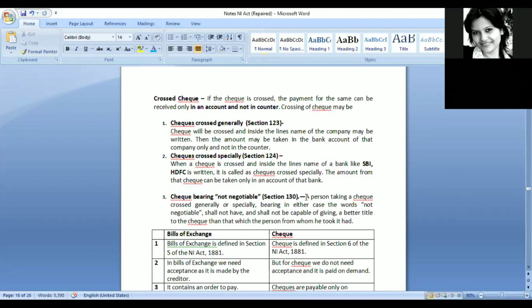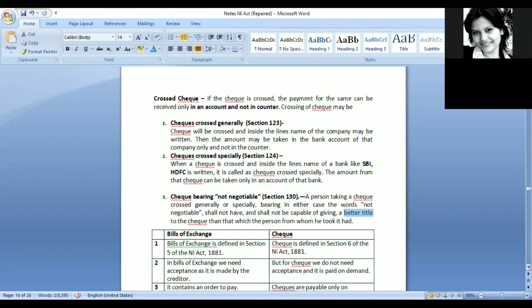So it basically applies to a check crossed generally or specially. It does not matter whether a name is mentioned or a bank name is mentioned. If not negotiable is written, then it would be not negotiable in either of the two cases. If it is further transferred, that person will not have a better title than the one to whom I gave the check.